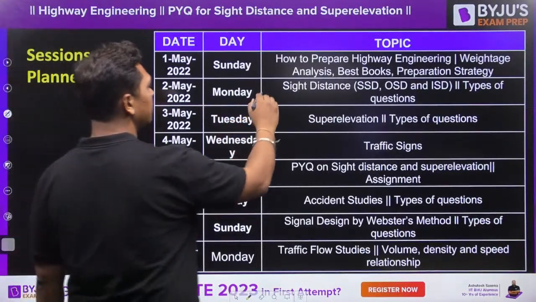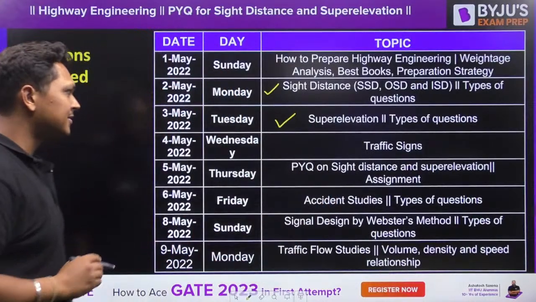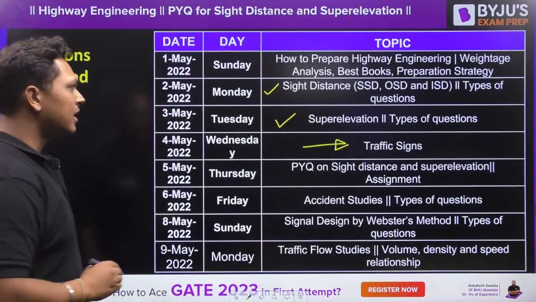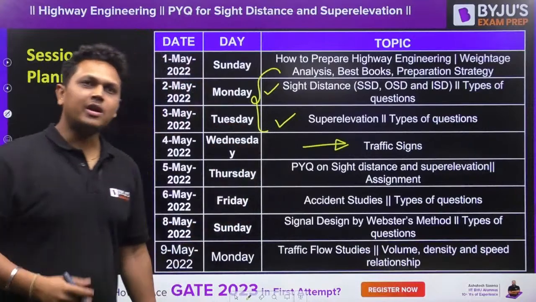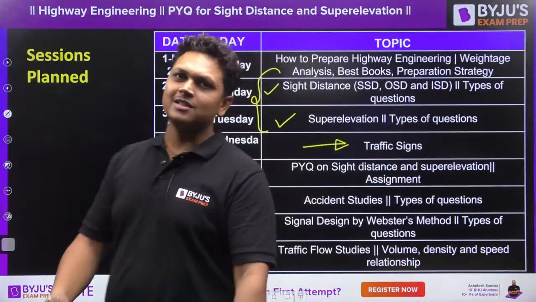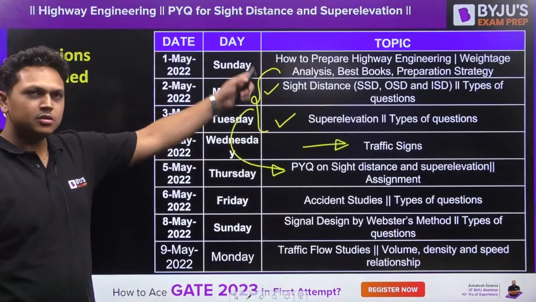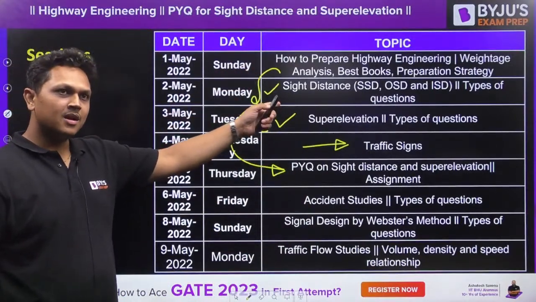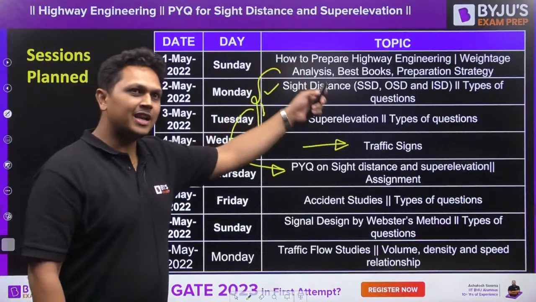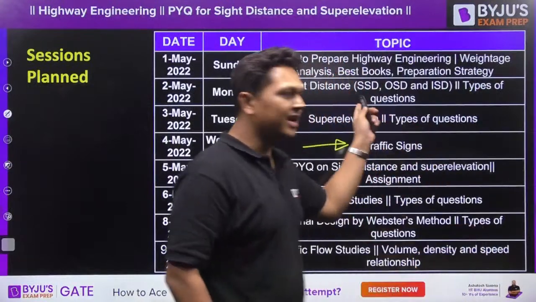I have taken a session on sight distance, where all types of questions were explained, and on superelevation, where all types of questions were explained. A very interesting session on traffic signs was also taken yesterday. Now today we are going to test our knowledge. What is the meaning of learning something if you do not test yourself? The topics you studied in these two sessions will be tested through previous year questions. This will tell whether I have taught you well, whether you have made good notes, and whether you have revised.